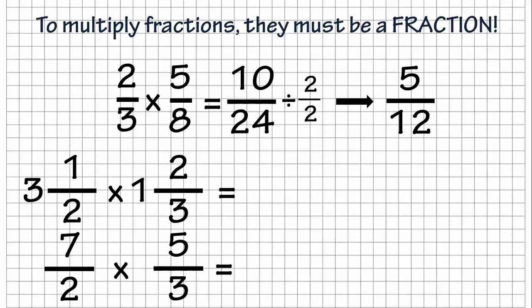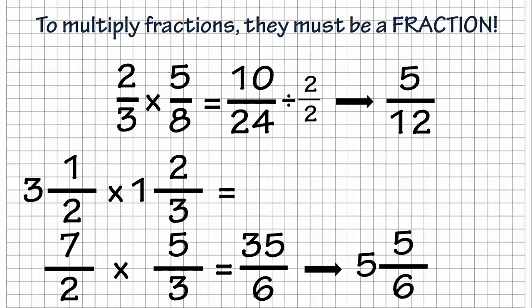Now I have fractions. I multiply numerators and denominators. 5 times 7 is 35. 2 times 3 is 6. How many times will 6 go into 35? It goes 5 times with 5 left over out of 6. That's it.